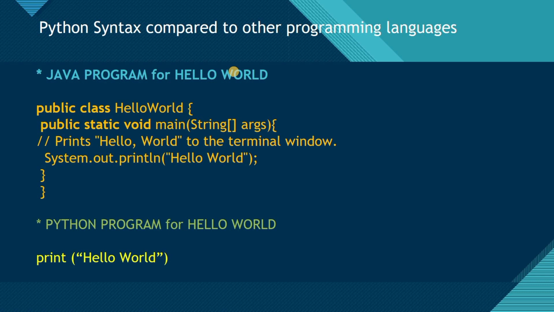So now let's move ahead and compare this Python program code with some of the other languages. Whenever we are new to any programming language, we basically create one simple program for printing hello world. Here, this is basically the Java program for printing hello world, and this is basically the Python program for hello world. In Python we just use print, use double quotes and write hello world. It will show you the output hello world.